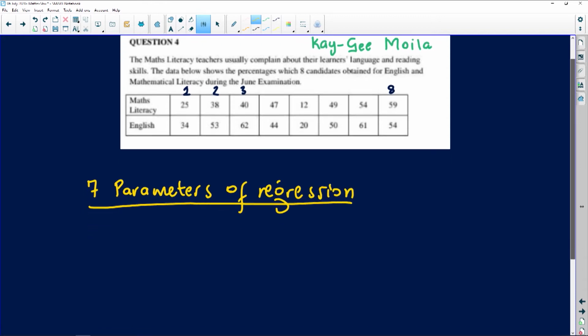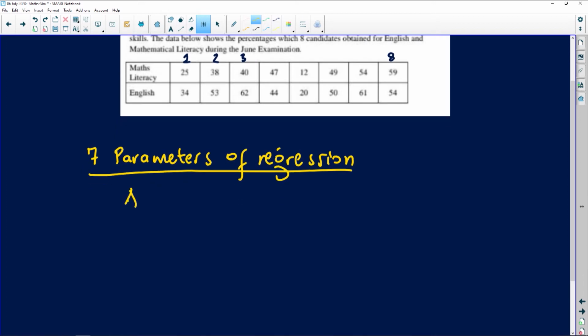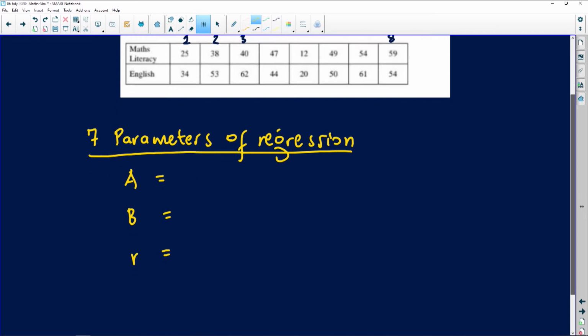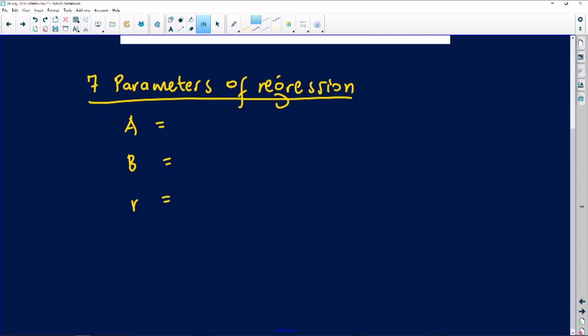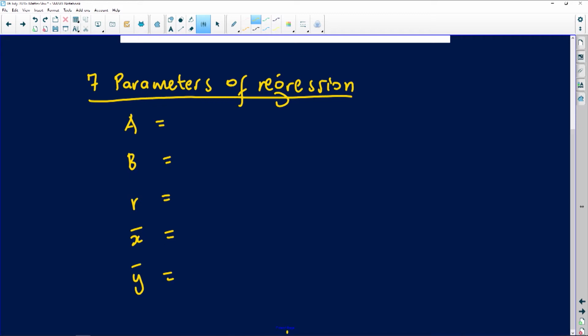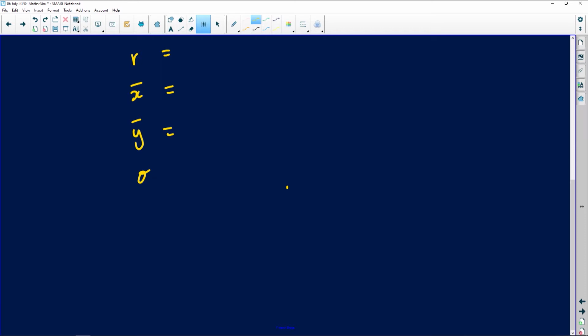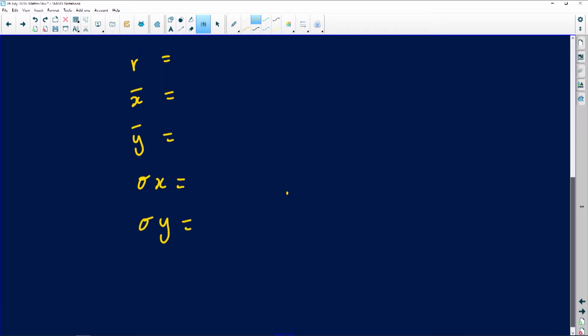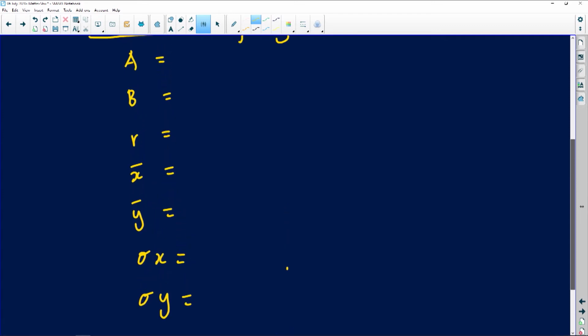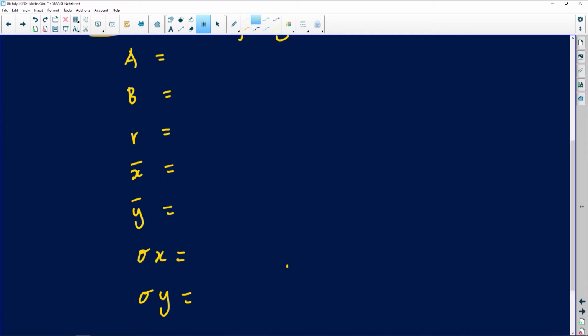So what are these 7 things that I'm looking for? I'm looking for something called an A value. I'm looking for the B value. I'm looking for something called the R, right, which is going to be what we call the correlation coefficient. And then I'm going to be looking for the mean of the X values. I'm also looking for the mean of the Y values. And I'm also going to be looking for the standard deviation. So I want the standard deviation of the X values, and I also want the standard deviation of the Y values. So those are the 7 things that I'm looking for: A, B, R, X bar, Y bar, standard deviation of the X values, standard deviation of the Y values.